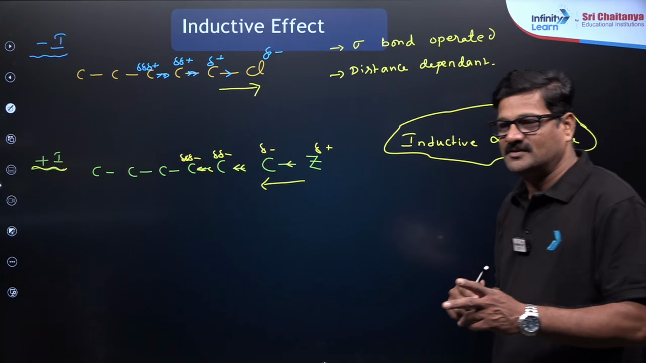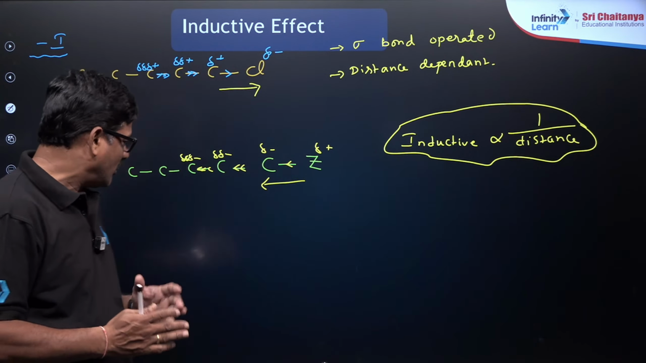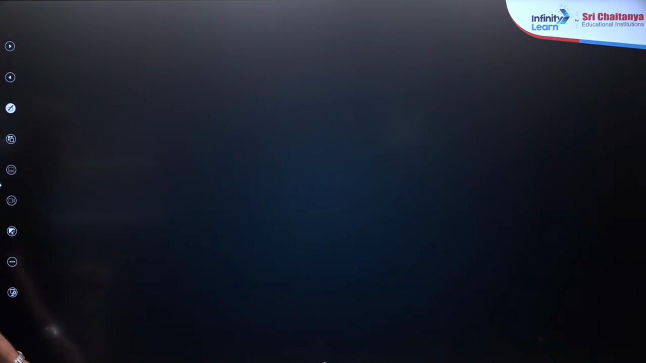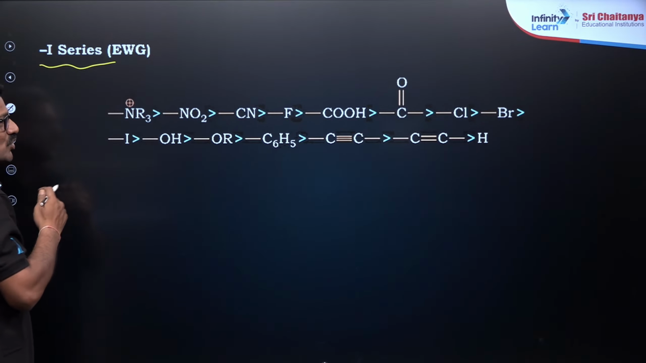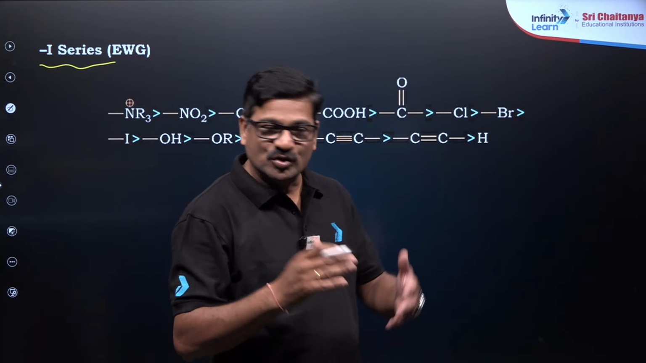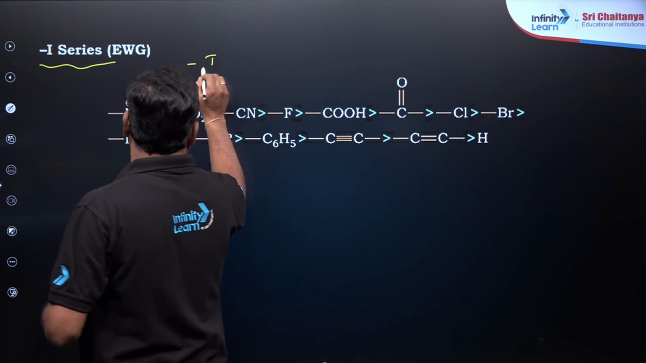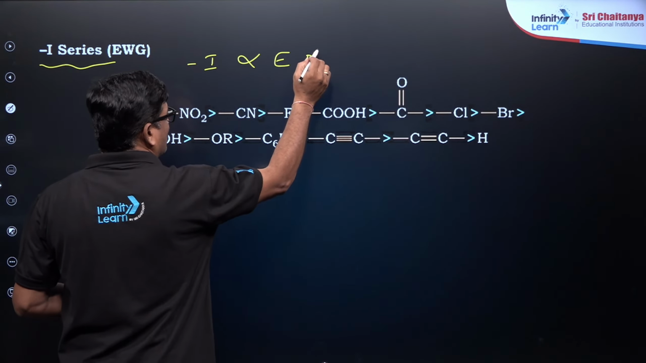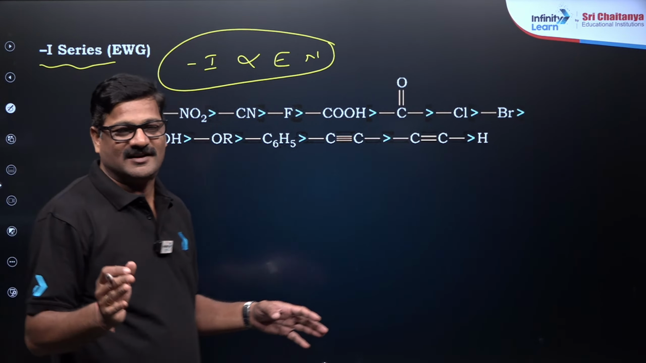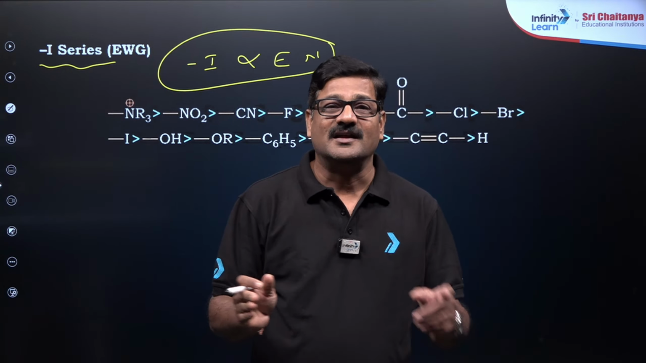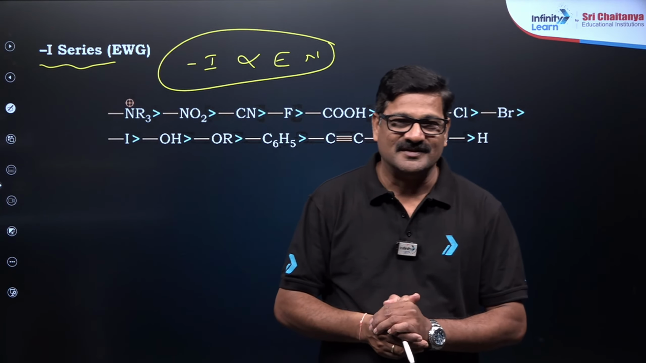So there are two types of inductive effect: electron-withdrawing and electron-pushing. Let us see the order of this inductive effect, children. In this order of the inductive effect, you can say the minus I series, the effect is given in this way. Do you have to memorize it? You just observe. The negative inductive effect is directly proportional to electronegativity. All functional groups, or anything that is attached to the carbon chain, will show the negative inductive effect. Right? Is it understandable, children? Okay.